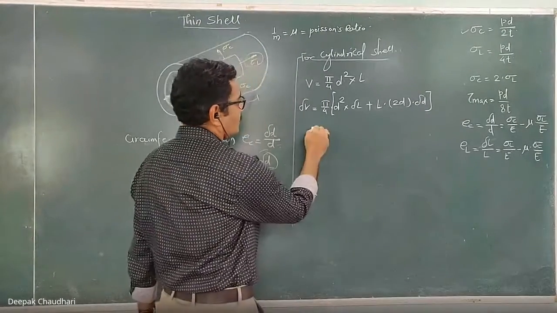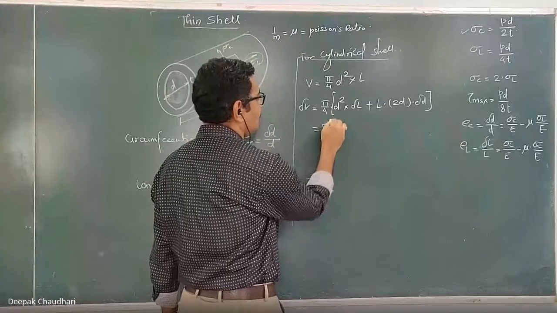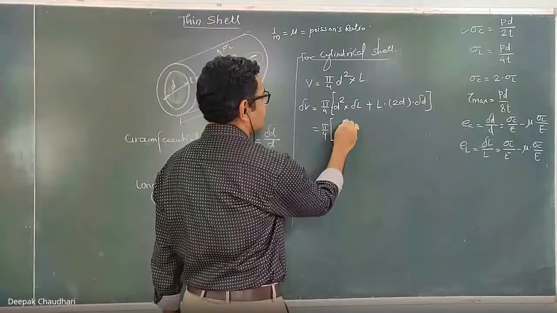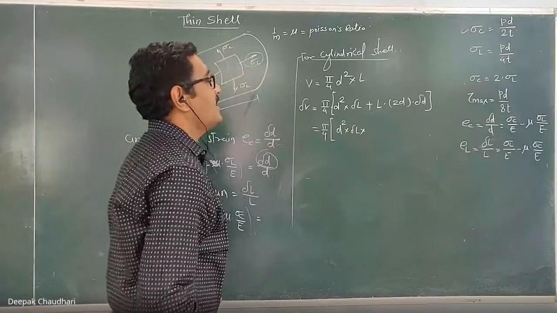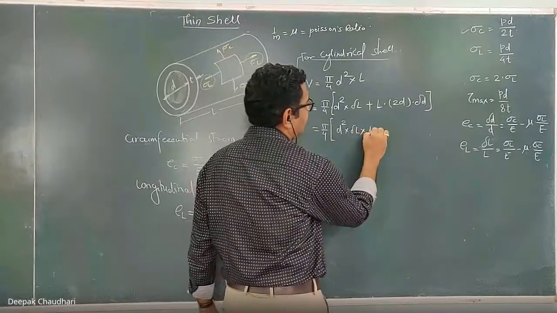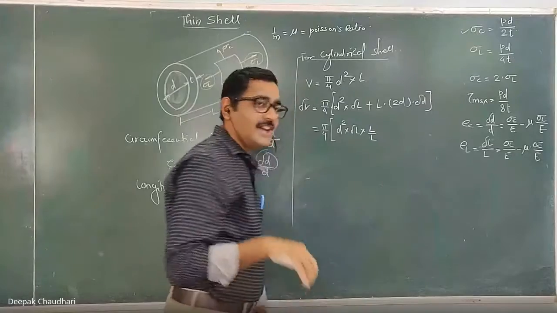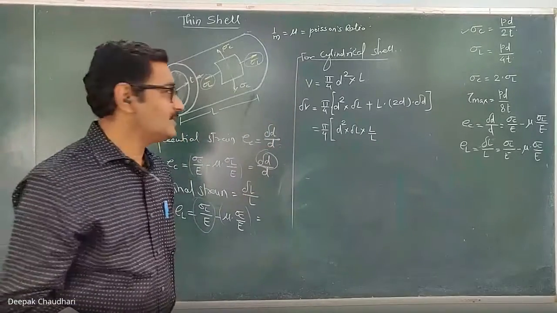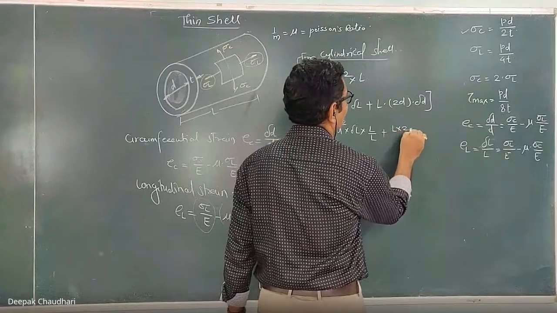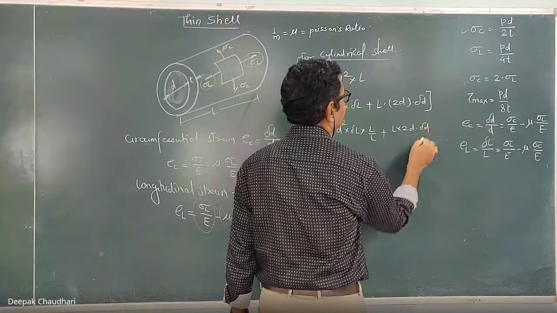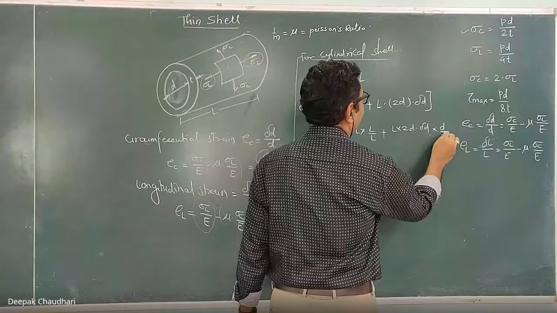Then, which is equal to pi by 4 into this term, d square into delta L. Here, I am going to divide and multiply this term by L. Okay, a small adjustment, plus here L into 2d into delta D. Here I will divide and multiply by D.